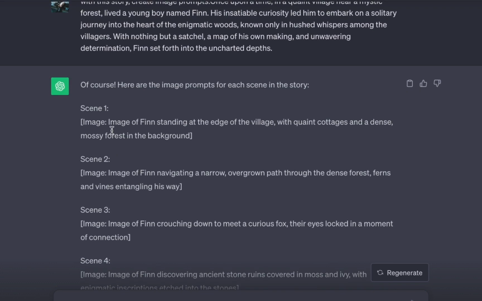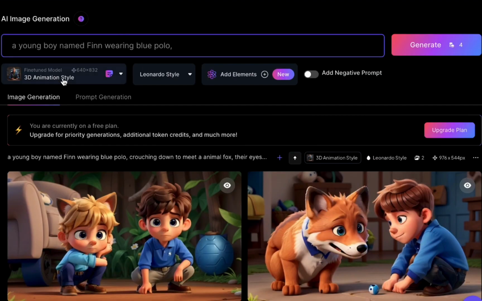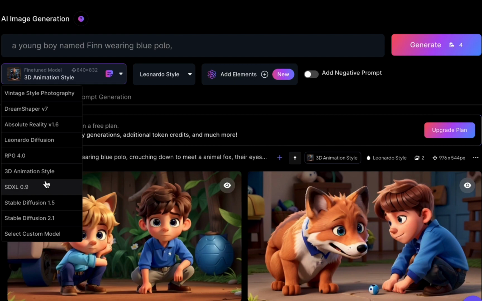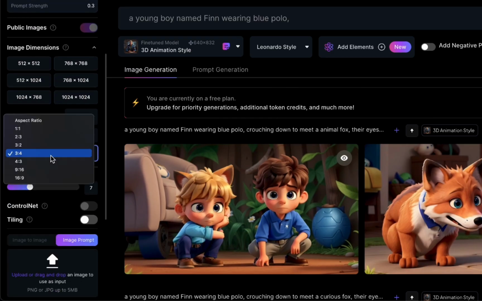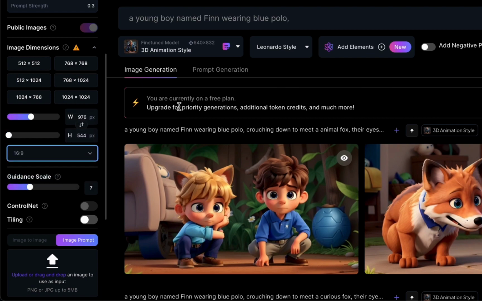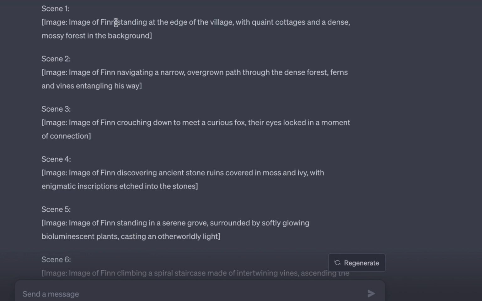For the image creation process, we will utilize the capabilities of Leonardo AI. Opt for 3D animation style and select your preferred aspect ratio, with 16:9 being our recommended choice. Now, return to the image suggestions provided by ChatGPT.